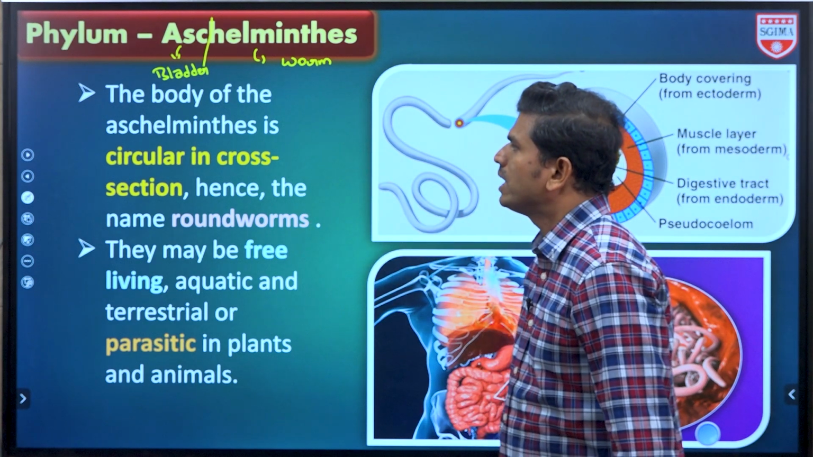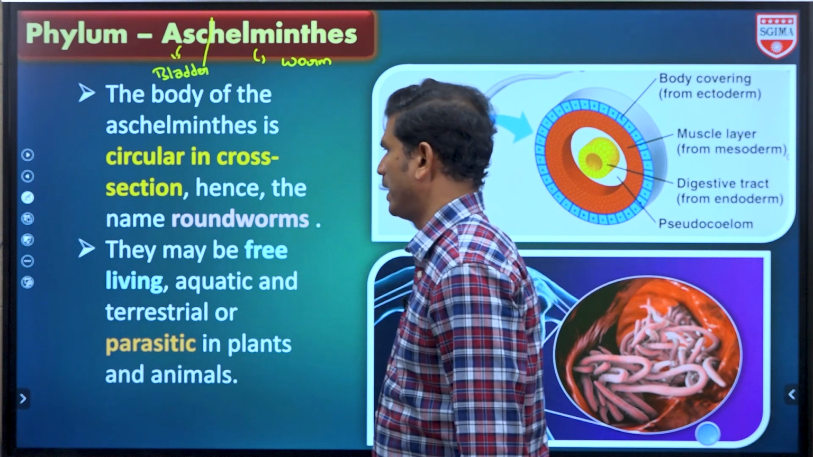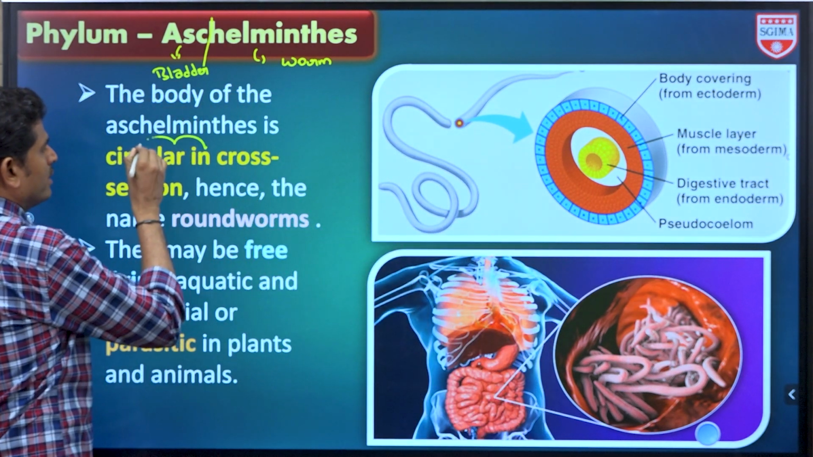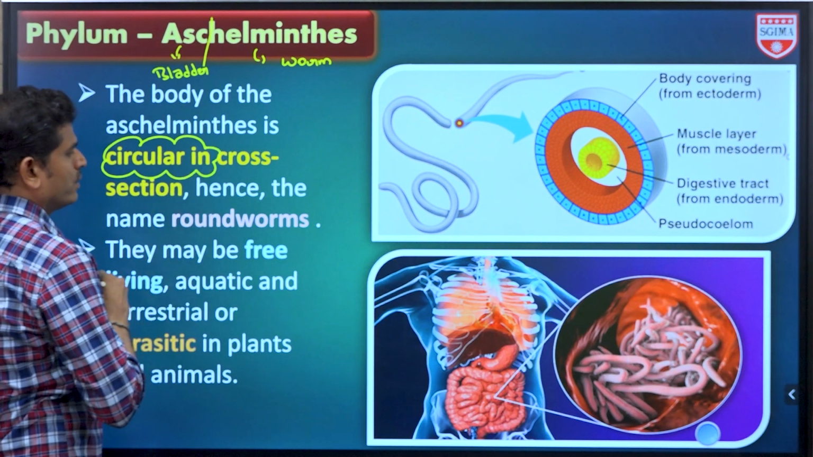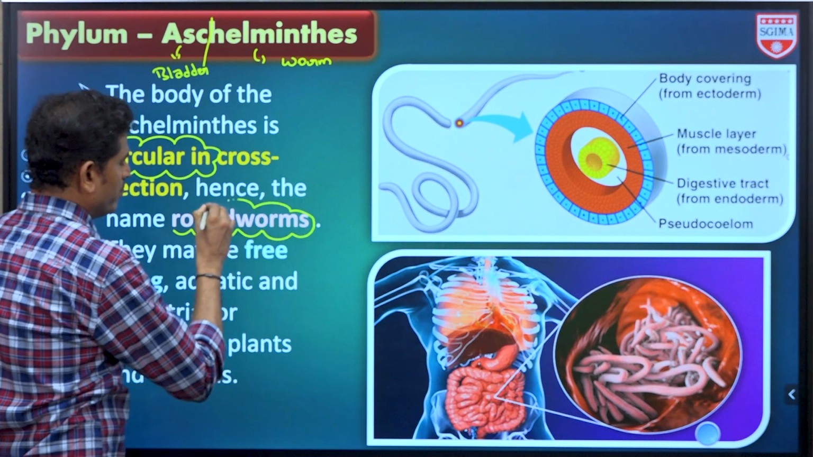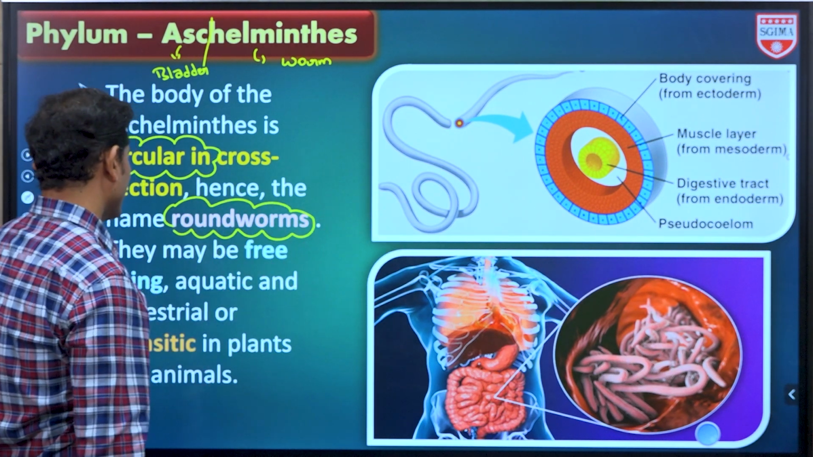The body of the Aschelminthes is circular in cross section. That is the only meaning of this phylum. In cross section the body is circular, hence the name roundworms. Round body, circular in cross section, that's why they are called roundworms.